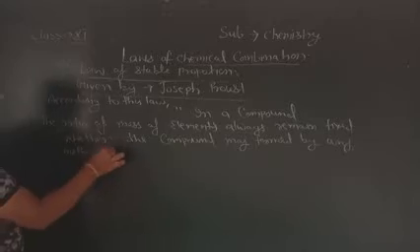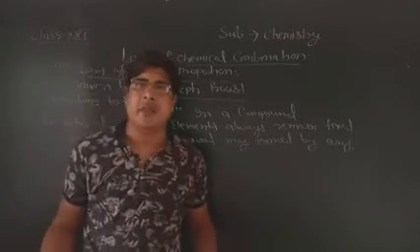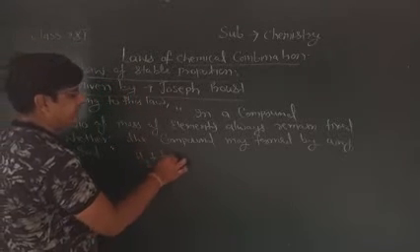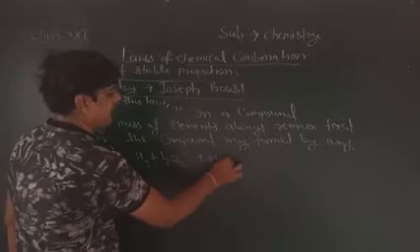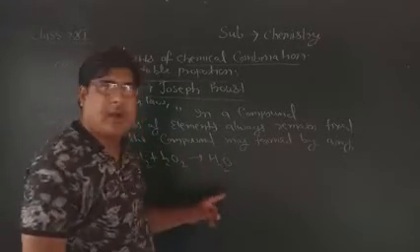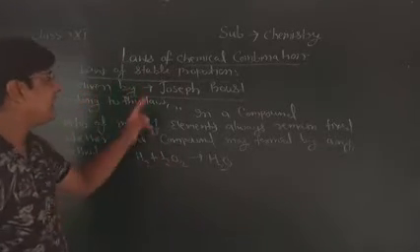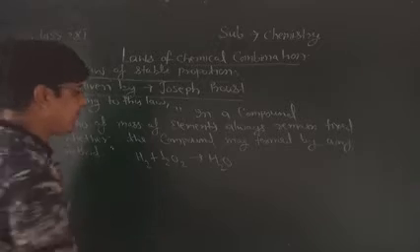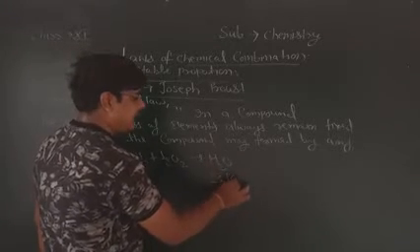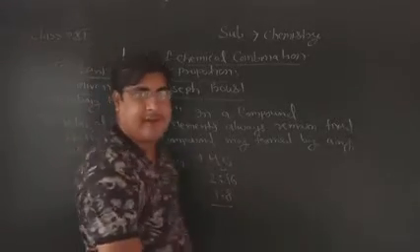I'm writing the example here. H2O. How can you form H2O by many methods? H2O can be formed by the reaction of H2 and O2. In H2O there are two elements, hydrogen and oxygen. First of all, the mass proportion: hydrogen 2 gram, oxygen 16. The simple ratio will be 1/8.